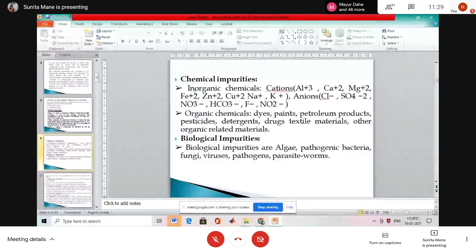Inorganic chemicals, that is aluminium, calcium, magnesium, ferrous, zinc, copper, potassium. Okay, that is a cation. Anions: chlorine, sulfate, nitrate NO3, HCO3, then NO2. The organic chemicals: dyes, paints, petroleum products, pesticides, detergents, drugs, textile material, other organic related material. Biological impurities like algae, pathogens, fungi, virus and parasite worms. Okay, is it clear?